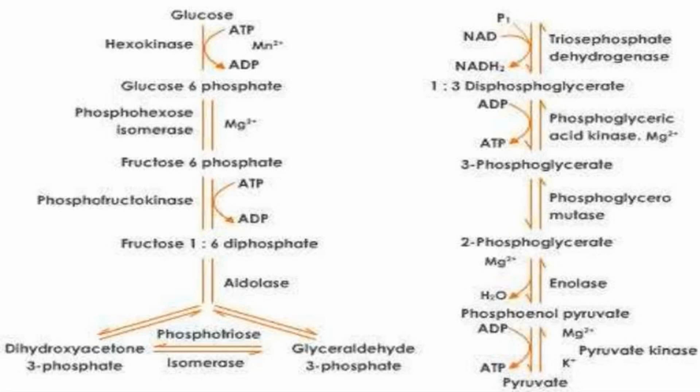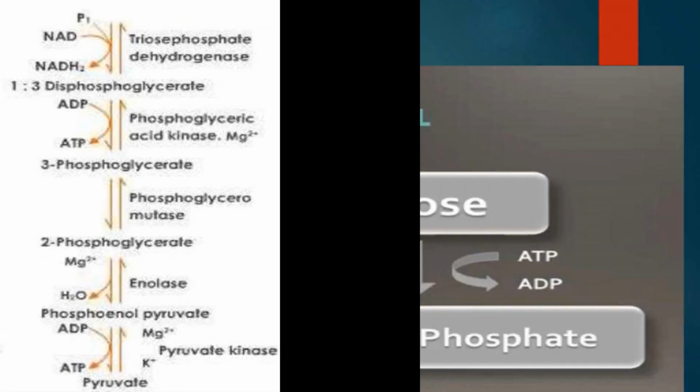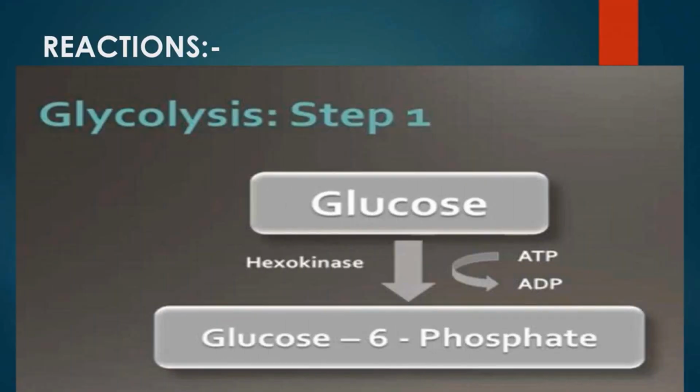So it all begins with the molecule of glucose that enters the cytosol, and the first reaction that takes place is conversion of glucose to glucose 6-phosphate. The enzyme that catalyzes the reaction is called hexokinase. The word hexo means 6, denoting the 6-carbon compound glucose, and kinases are a group of enzymes that catalyze the phosphorylation reaction. So the enzyme hexokinase transfers a phosphate from ATP to glucose and converts glucose to glucose 6-phosphate. In this reaction, ATP is converted into ADP, hence it utilizes 1 molecule of ATP.